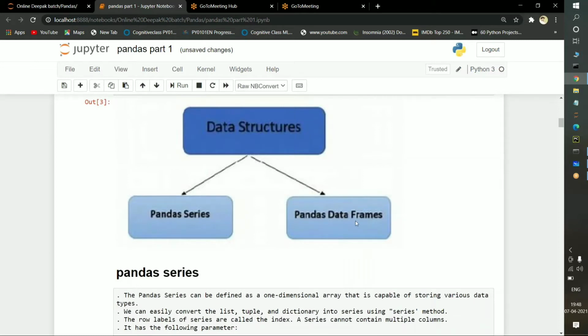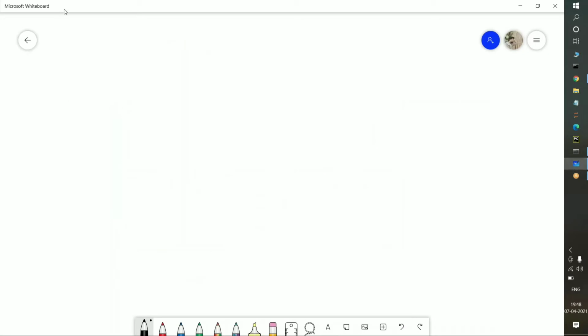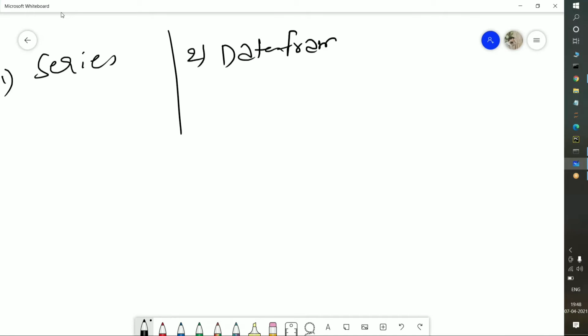Pandas Series is there and pandas DataFrame is there. So with the help of the Series as well as the DataFrame, we can handle the data. The first one is Series, and the second one is nothing but DataFrame. With the help of these two techniques, we can handle the data. I will show you one by one.